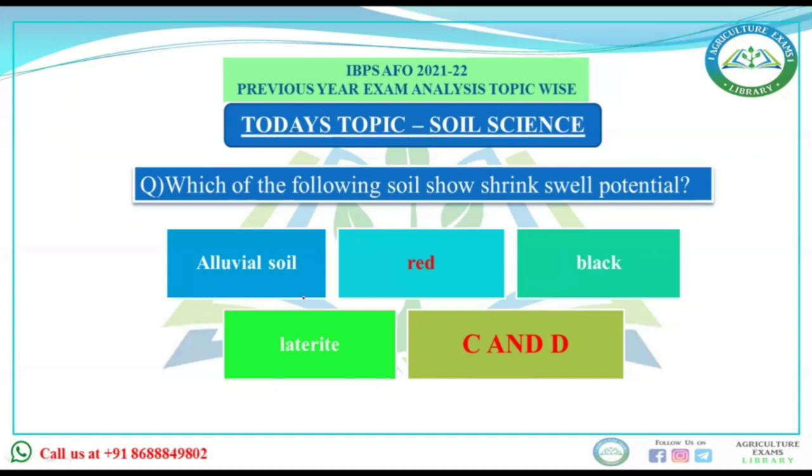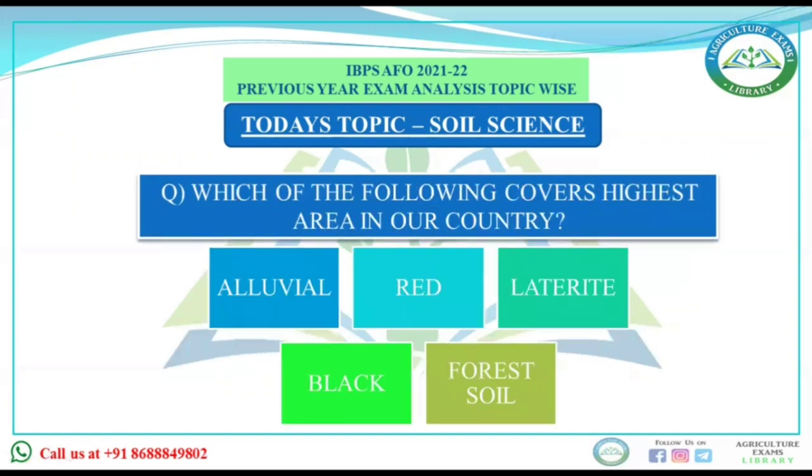Which of the following covers the highest area in our country? Alluvial soil, red soil, laterite soil, black soil, and forest soil.